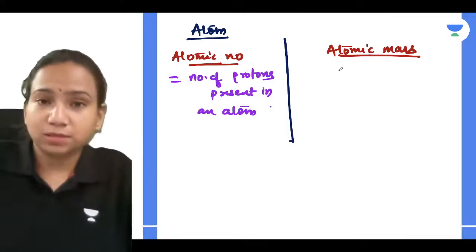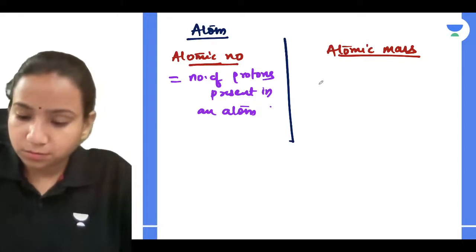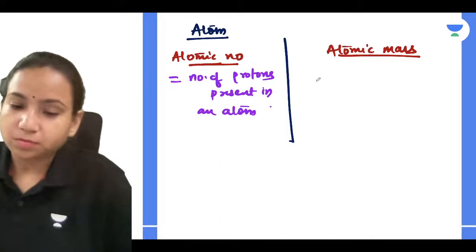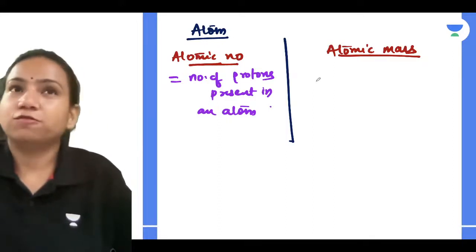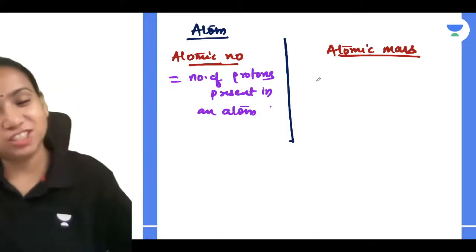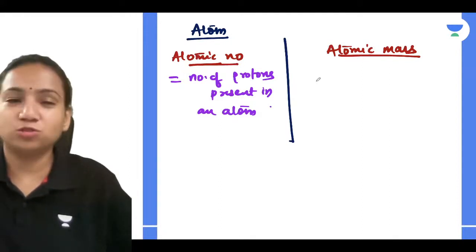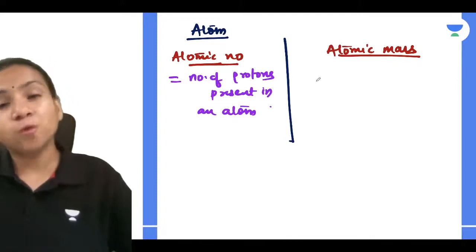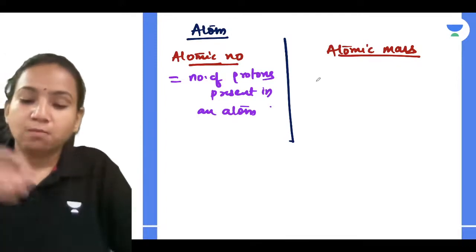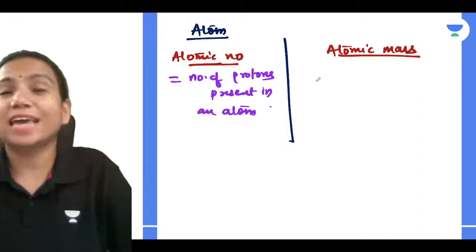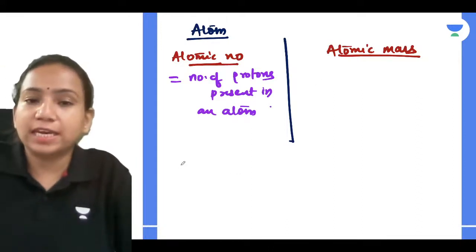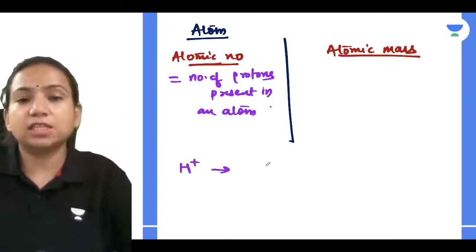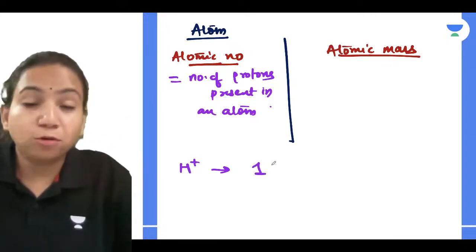Now atomic mass is what? Very good. Simmer, you have to know, if you go according to the electronic configuration, you will tell wrong. Atomic number is not equal to the number of electrons. So atomic number is equal to number of protons present in an atom. Why? Because the electrons can change, you can remove them. Suppose I am writing H plus, it has zero electrons, but still its atomic number is 1 because number of protons